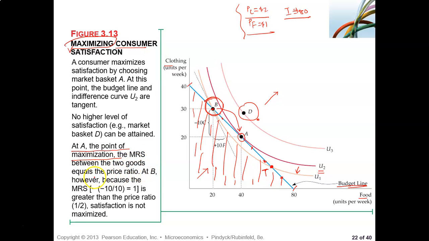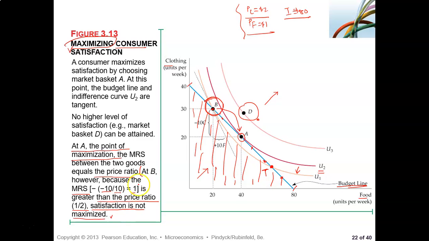two goods equals the price ratio. At B, however, because the MRS equal to minus 10 divided by 10 equal to 1 is greater than the price ratio of half, satisfaction is not maximized. See that? Satisfaction is not maximized.